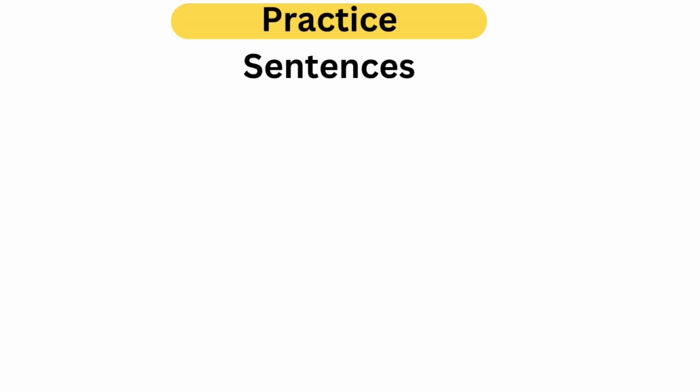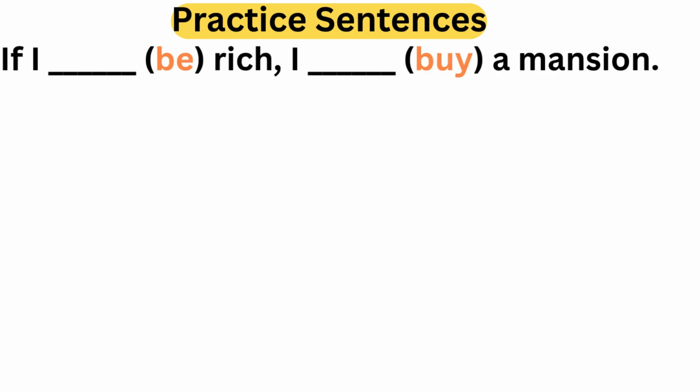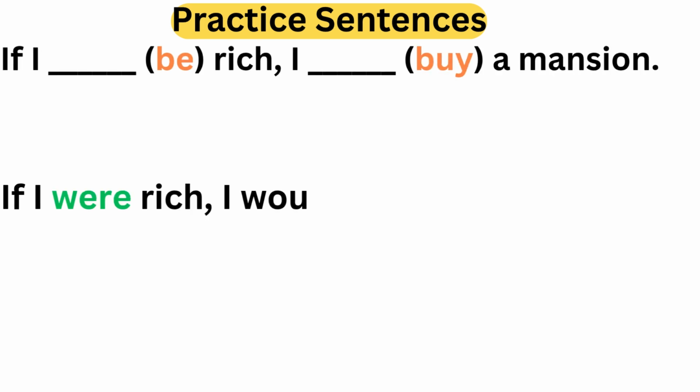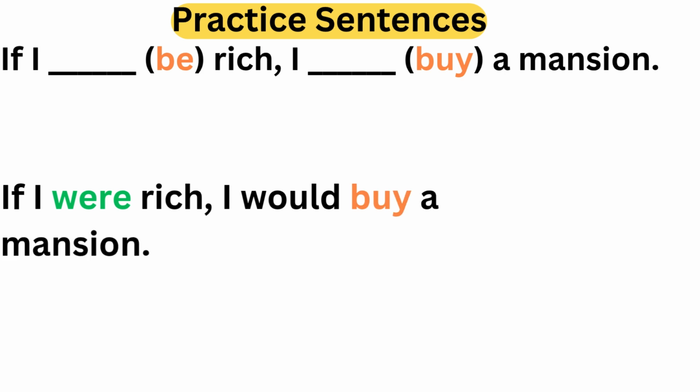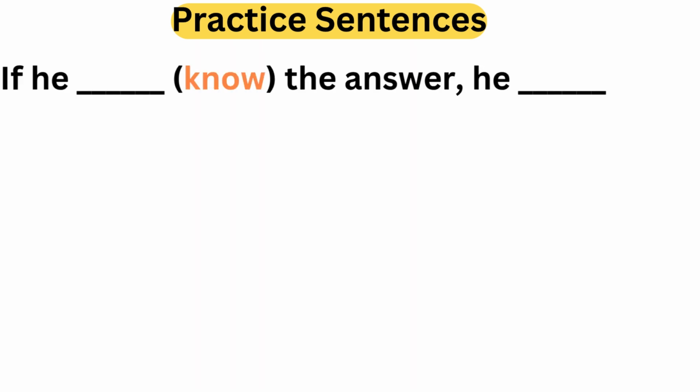Practice sentences. If I dash, be, rich, I dash, buy, a mansion. Answer will be: if I were rich, I would buy a mansion. If he dash, know, the answer, he dash, tell, us. Answer will be: if he knew